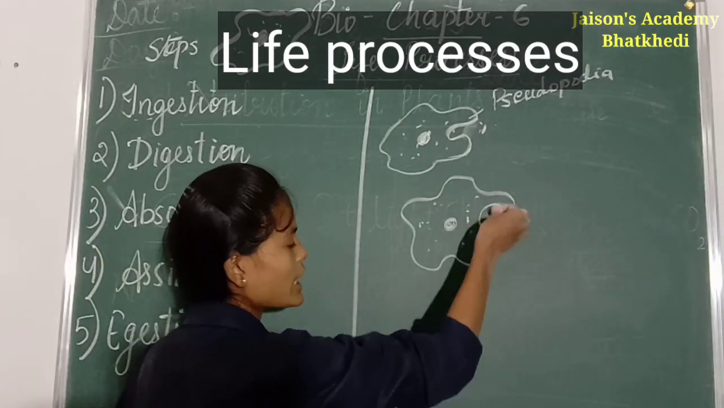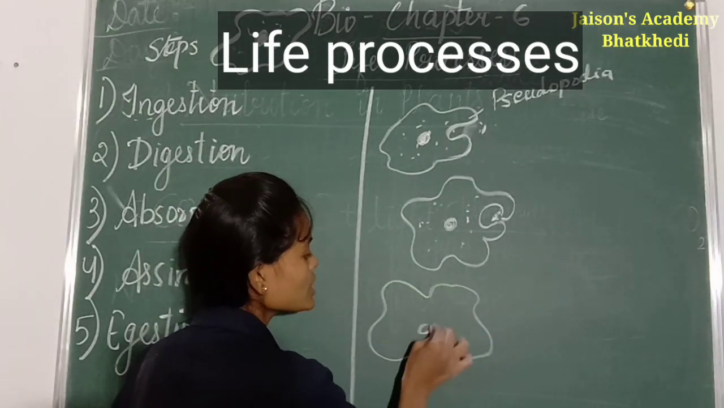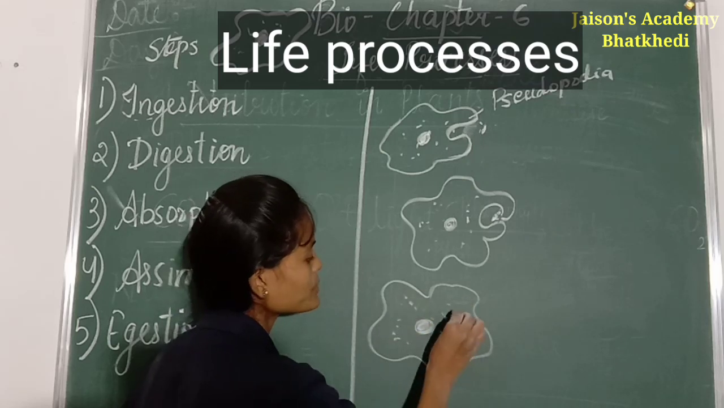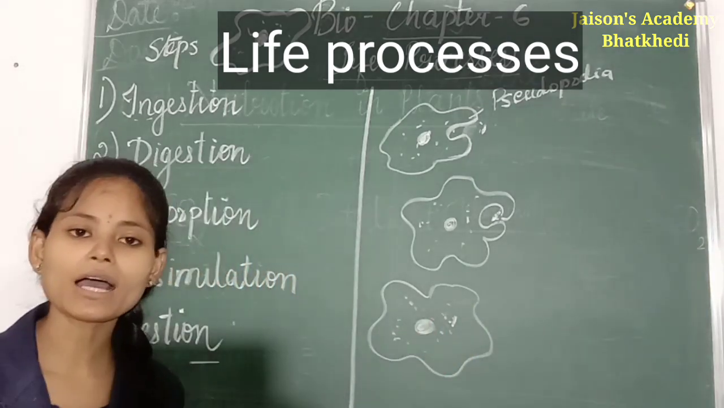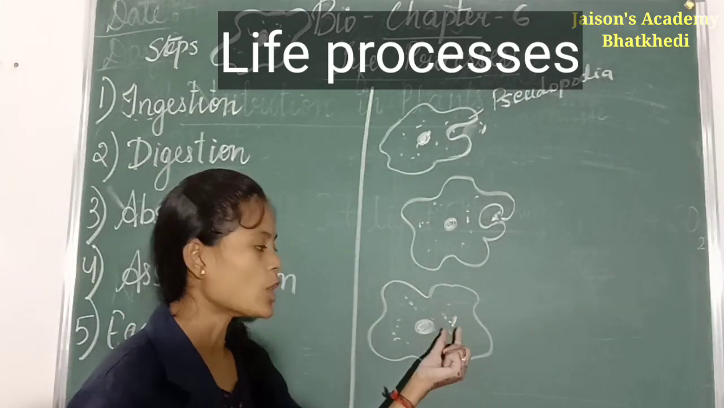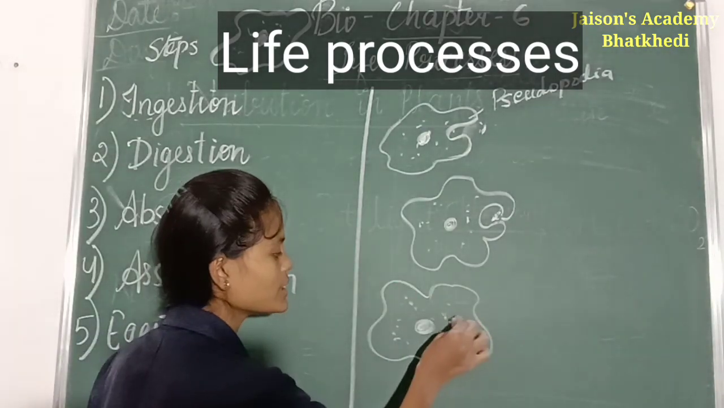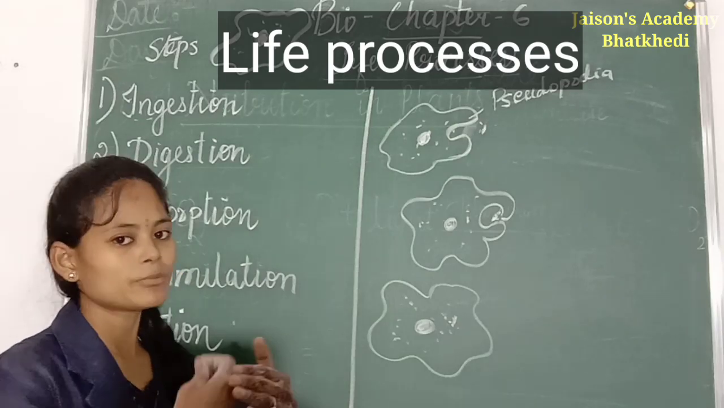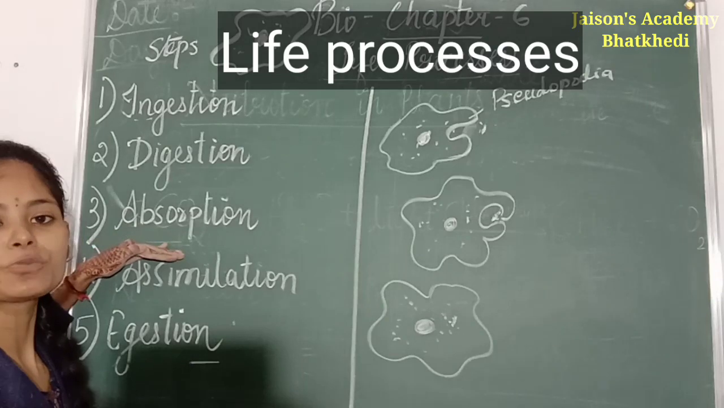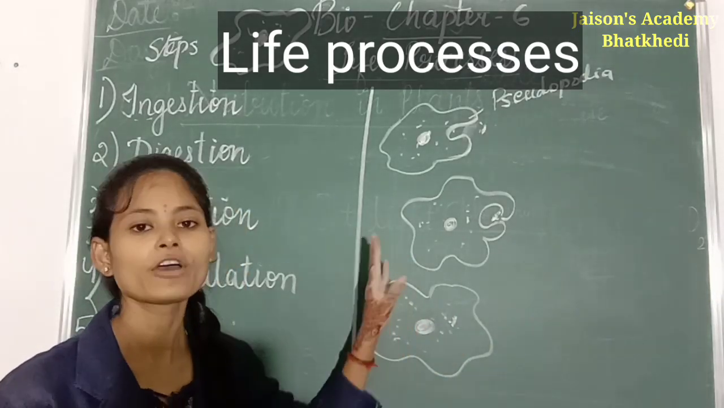As soon as the food enters the food vacuole, various digesting enzymes present inside the body of the amoeba start digesting this prey. Okay, now the process of digestion takes place. Now after the food is digested into simple, the absorption process takes place, means the digested food is absorbed into the cytoplasm of the amoeba.